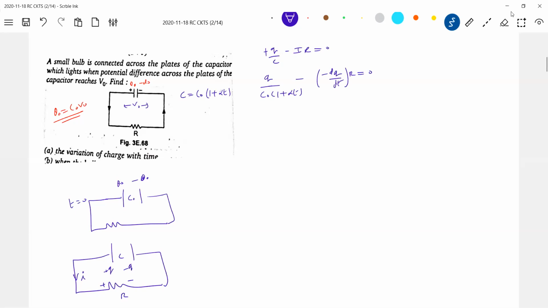Okay, there's the initial thing. So I'm going to vary the capacitance. Even the charge will be varying. Even the potential will be varying. So here, let me assume I equal to minus dq by dt. Okay, this will become q is equal to